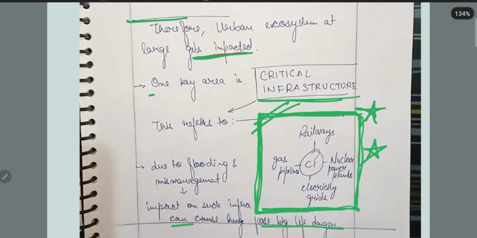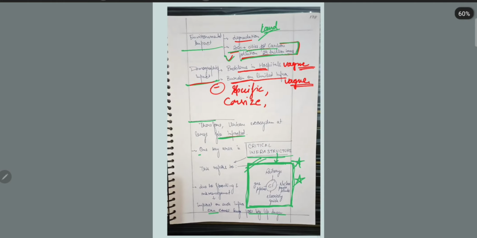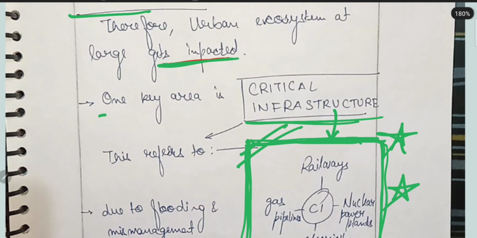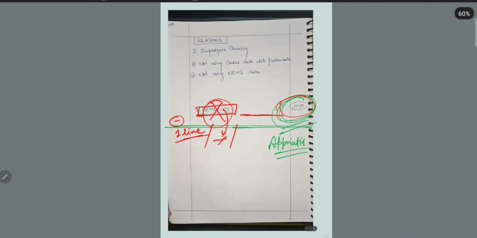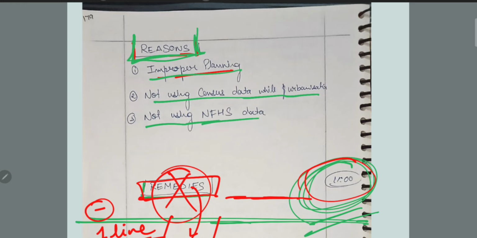Okay, life danger. And you mention critical infrastructure. This is also nice, but avoid these shortcuts. If you have seen in any topper's copy that he uses one single word at two different places, then it's okay, but I will prefer to avoid this type of shortcut like this arrow. Regions, okay, region for improper planning. Then you are mentioning some region, that's nice. Let me change its color. Improper planning, not using census data while urbanization, not using NHFS data.